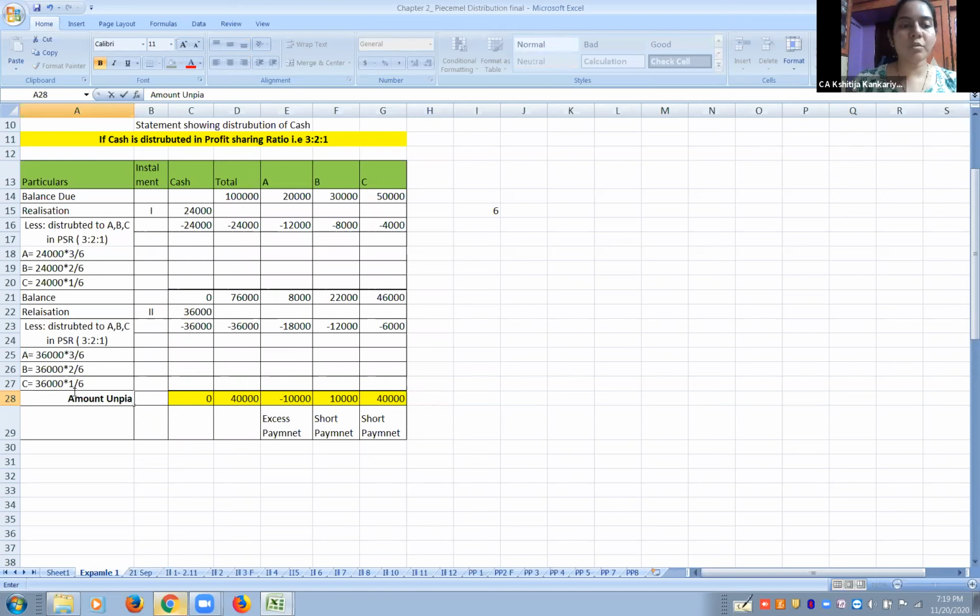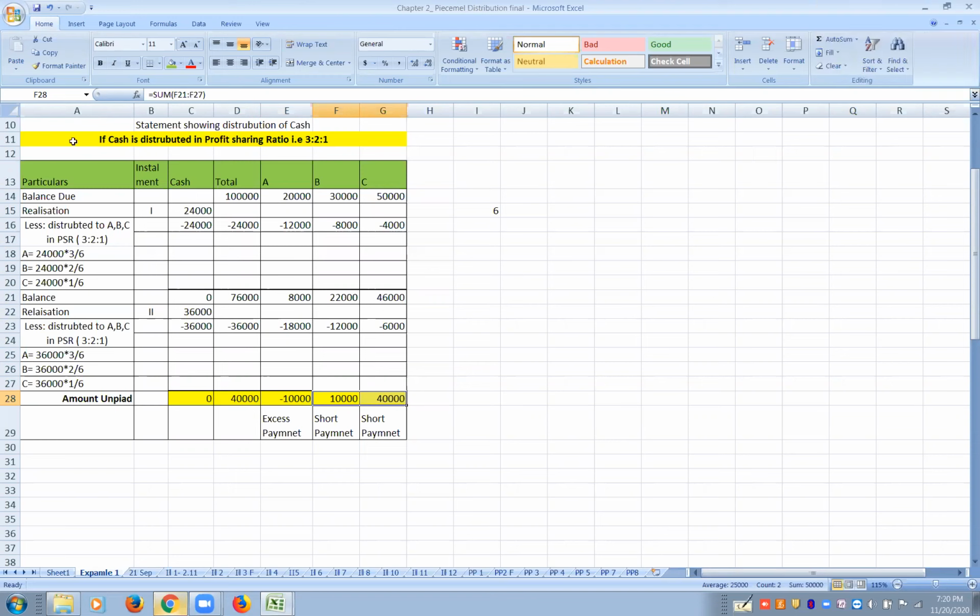So basically, these two partners are bearing the loss of not getting some amount, and this partner is getting something in excess. Okay. So total 40,000 balance is still to be paid, right? Because together they were to be paid 10 and 40, 50, and out of that he's been paid 10. So net balance to be paid was 40. So in short, this partner is gaining and these two partners are losing in this case. It is also called a realization loss or realization profit, whatever may be the situation. So he is into the profit and he is into the losses.